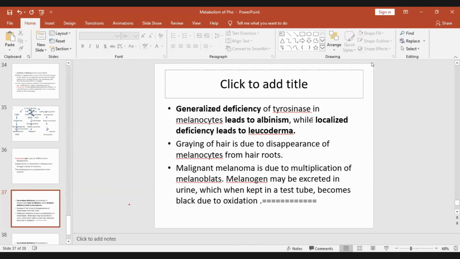And graying of hair, many youngsters also get it, or old people, is due to slow disappearance of melanocytes from hair roots. And malignant melanoma is due to proliferation of these melanoblasts, and these individuals may excrete melanogen in urine, which when kept in test tubes becomes black due to oxidation. That becomes a diagnostic feature of malignant melanoma.